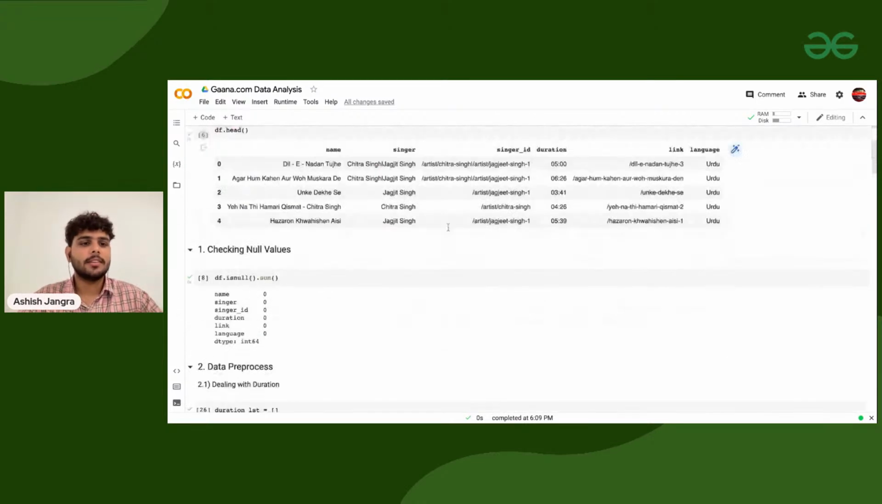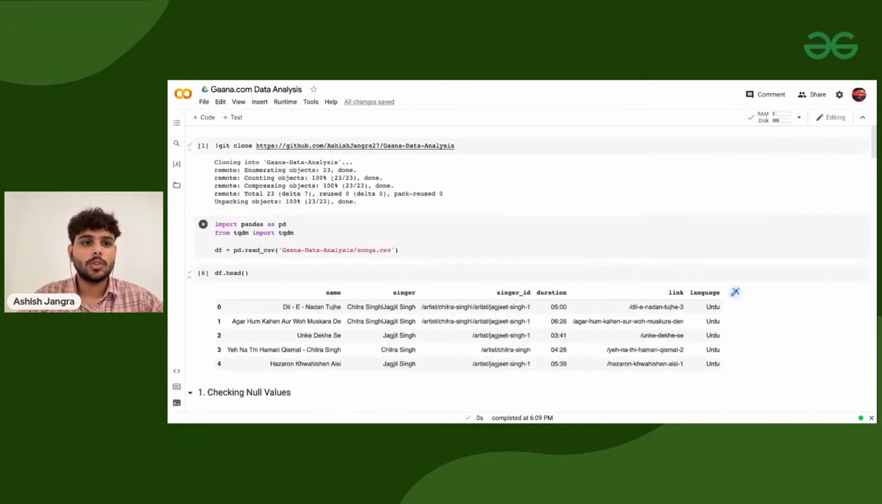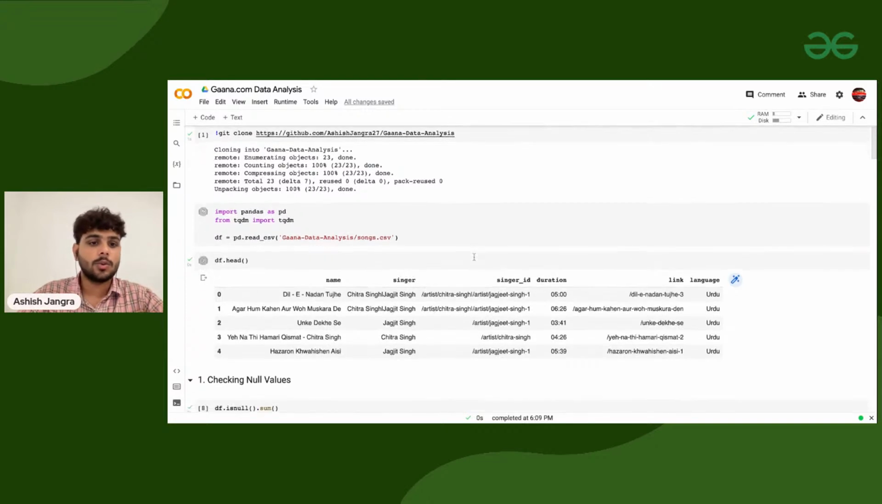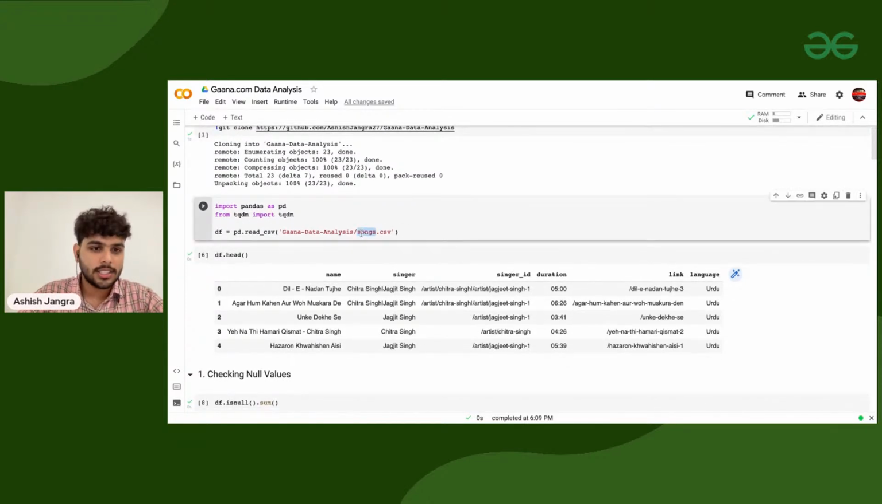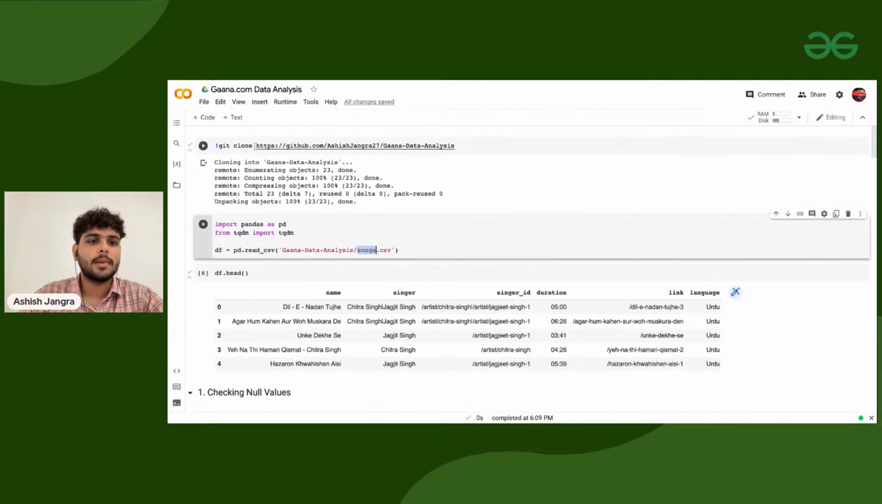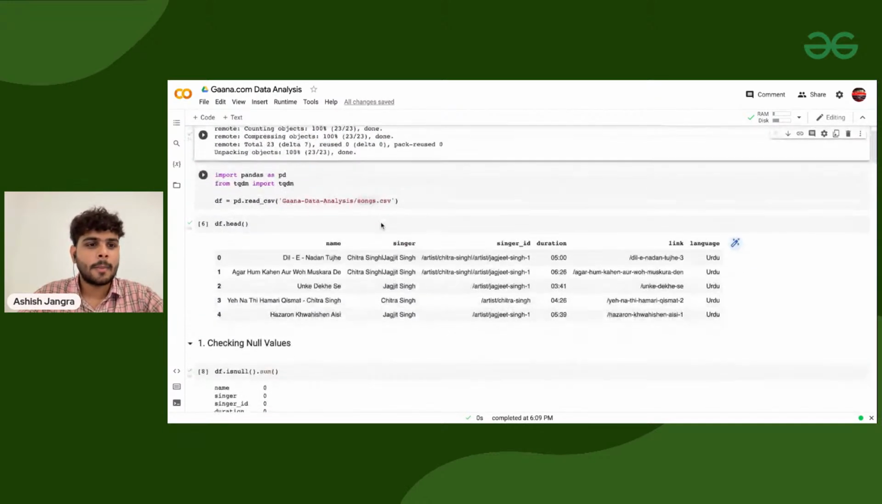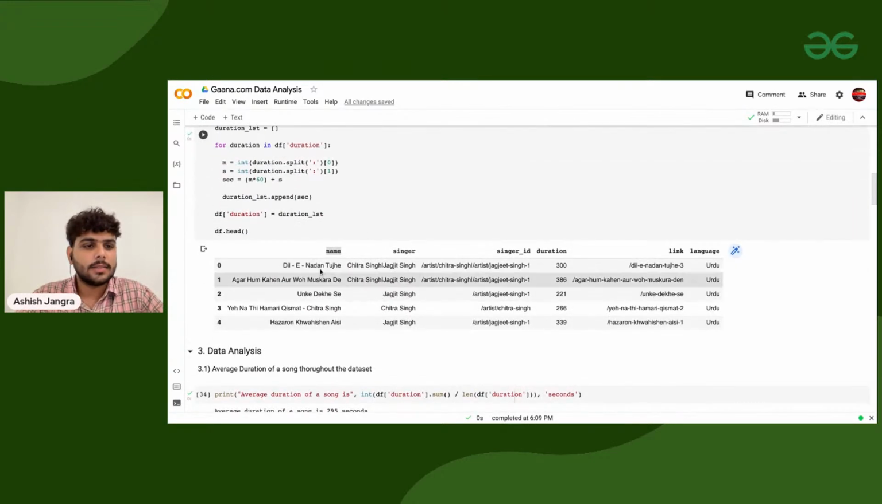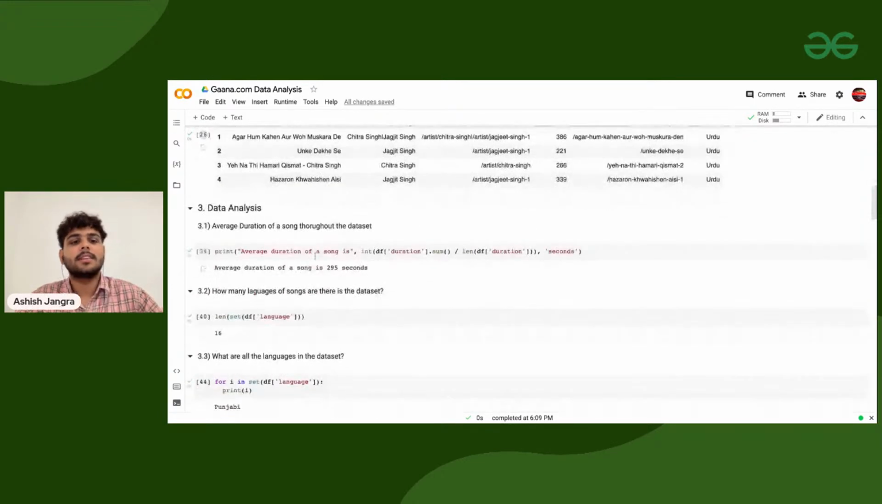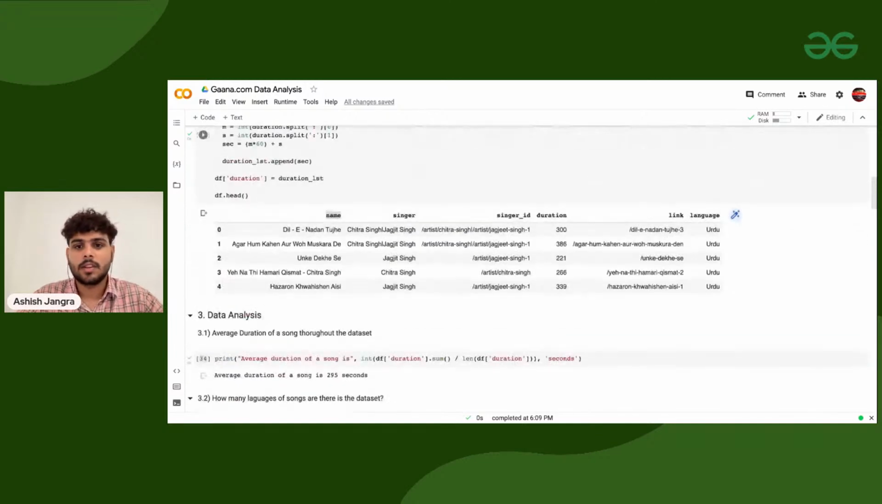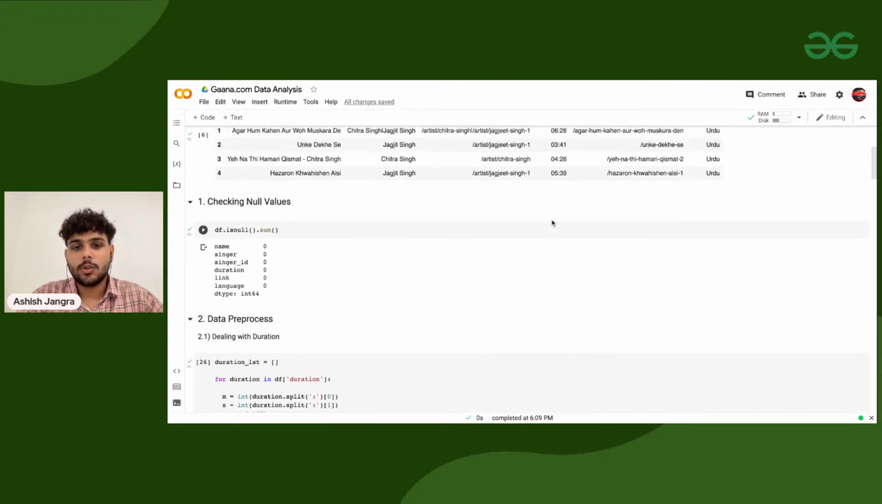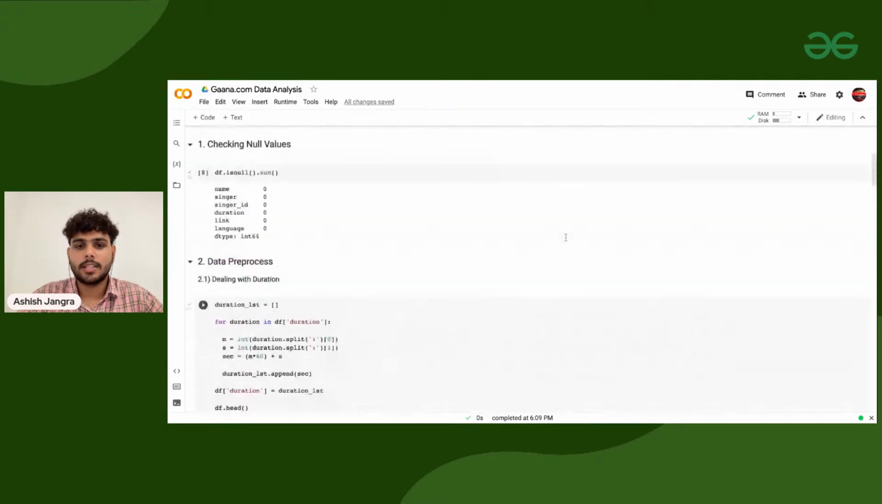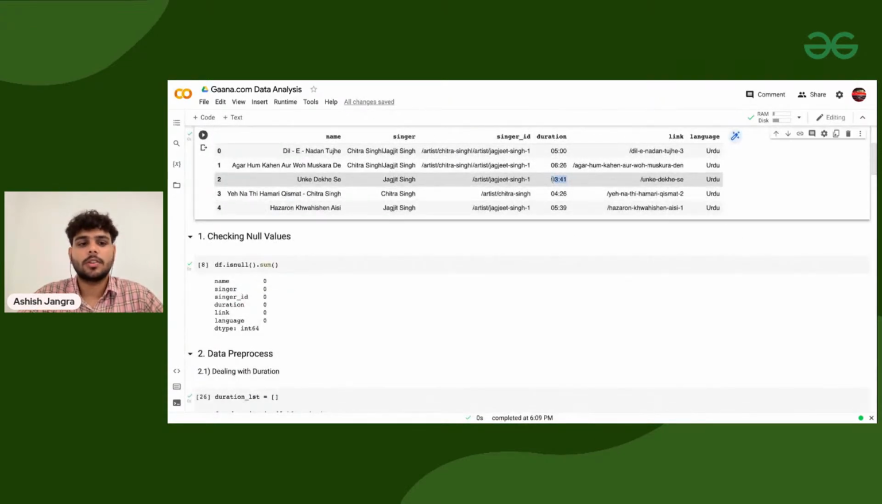We started from the beginning, loading the dataset. The link of the dataset is given in the description. You need to download the dataset called songs.csv. Before that I cloned this repository, and after that removed the null values if there were any; in this dataset I don't have any null values. Then we started analyzing the data set, after converting the duration from minutes to seconds, because I cannot perform arithmetic operations on it otherwise.